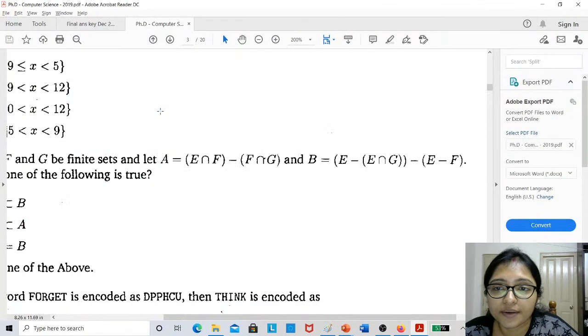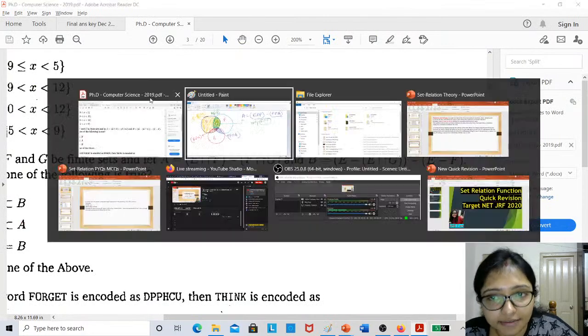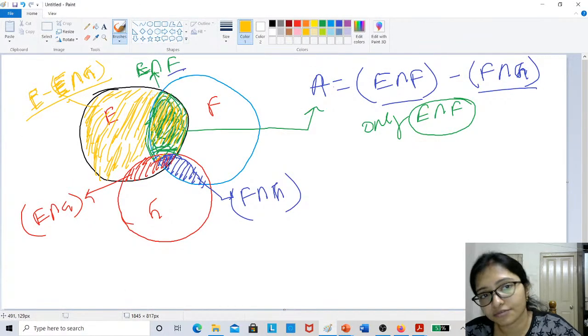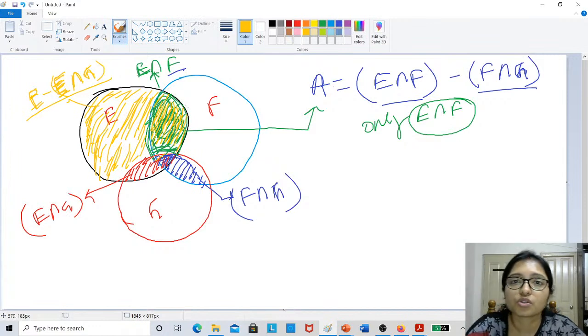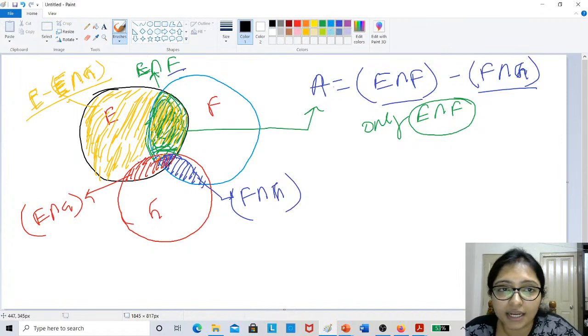Now the next one is E minus F. So F is here, so the black one is E minus F, right?